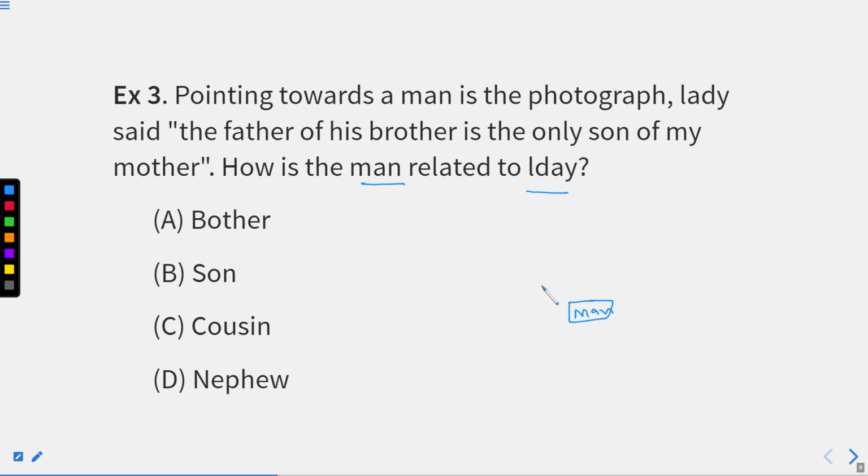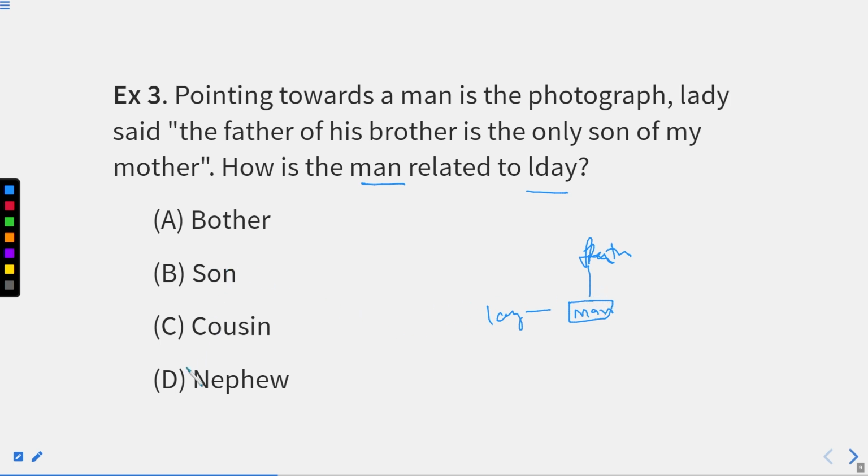The father of his brother. Let's say this is the lady, and the father of his brother. His brother, let's say his brother is this, his father is this. This is his father, is the only son of my mother. She is talking about the person in the photograph. So how are they related to each other? It will be his brother's son.